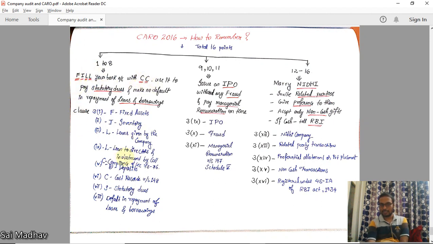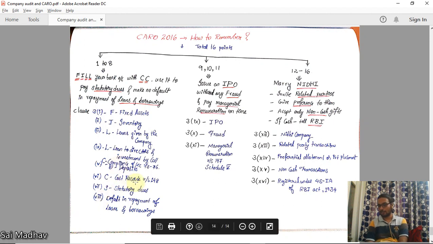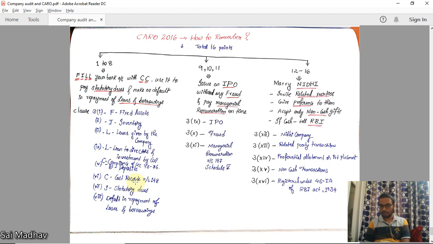CC, 2 C's. First C is for compliance of section 73 to 76. That is deposits. If the company has received any deposits, whether it is in compliance with the RBI regulations or not. Because deposits, not every company can accept. If it is accepting, you should satisfy RBI guidelines. Second C stands for cost records under section 148. We have studied cost records, right? If any cost records are applicable to the company, if the company is maintaining cost records, okay, you should just make a review of cost records, whether it is maintaining or not.